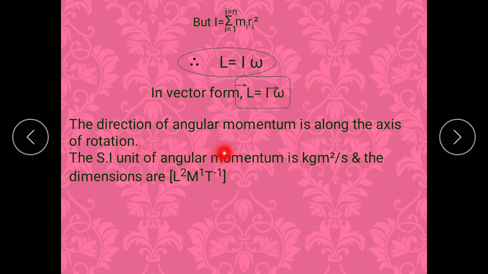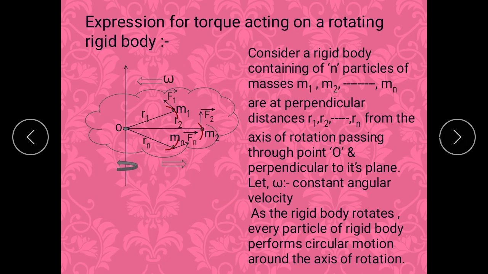The direction of this angular momentum is along the axis of rotation. The SI unit of this angular momentum is kg meter square per second. And the dimension of this is L squared M1 T raised to minus 1. The next topic is the expression for torque acting on a rotating rigid body.